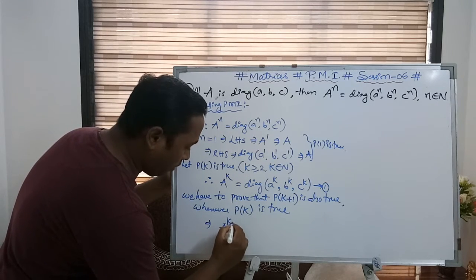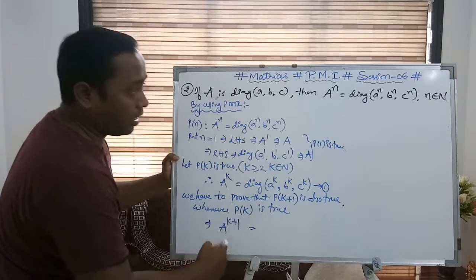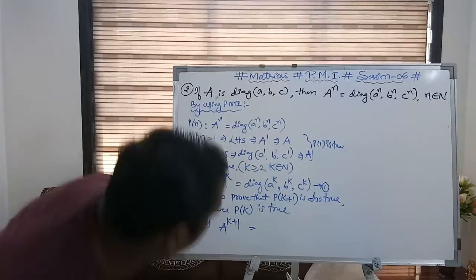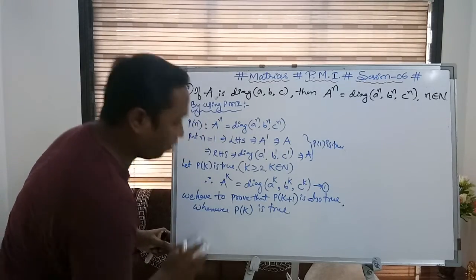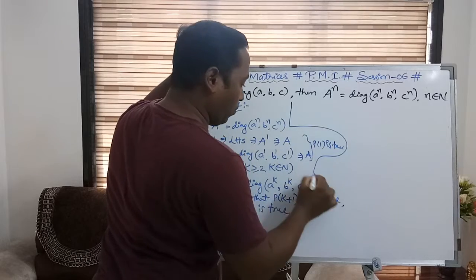A to the power of k plus 1 is equal to... shall I write this step here? Right, it is better from here. So what do I have to prove?